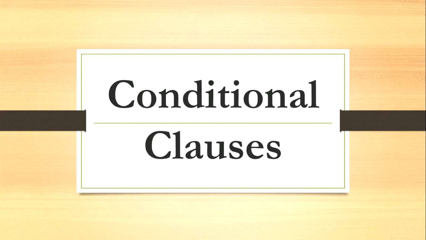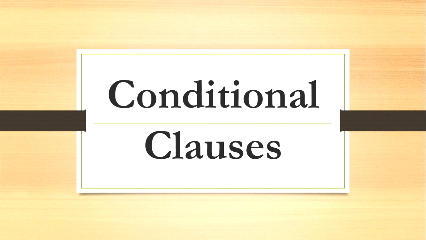Type 3 sentence. If Saravanan had played well, he would have won the match. This shows the impossible condition that Saravanan didn't play well, so he didn't win the match. So type 1 is possible condition, type 2 hypothetical condition, type 3 impossible condition. That's all about it. How will you identify a sentence in an if clause as type 1 or type 2 or type 3? We have a certain rule for this.